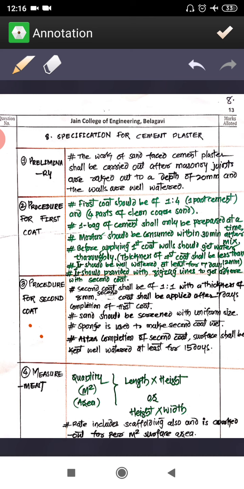See here what you are having. You are supposed to do the preliminary work, that is cleaning, and then cement plastering will be there. You have to make sure to do the sand face or cement plastering.